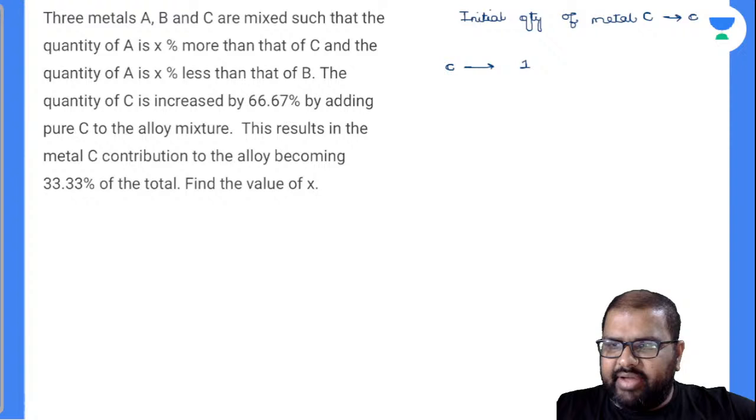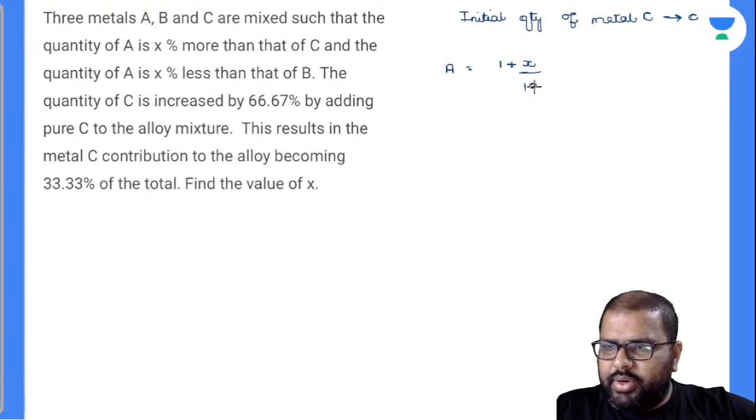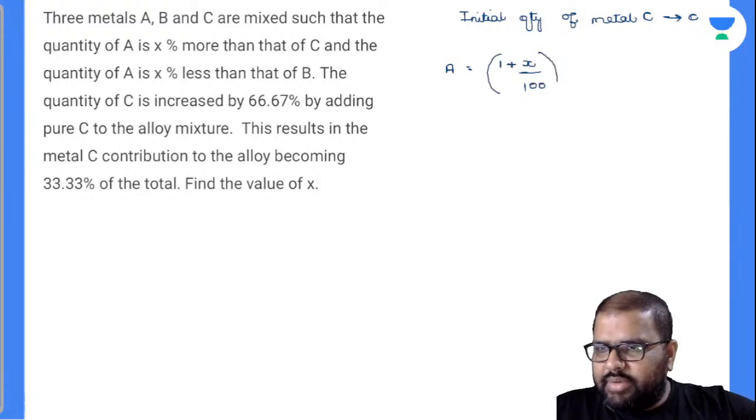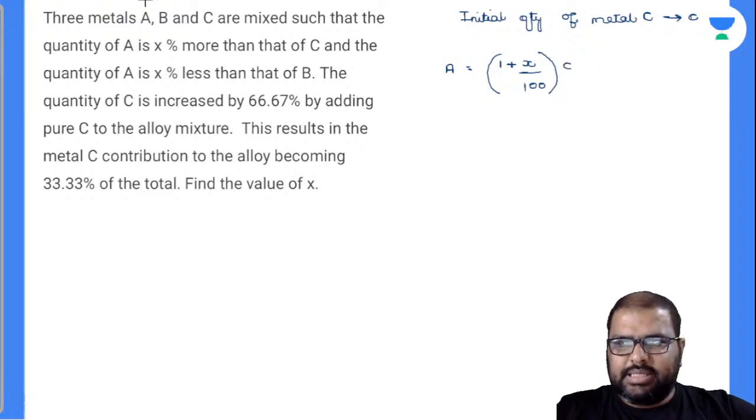So can I write finally like this? A is equal to 1 plus x by 100 of C. I hope you got my point. Initial quantity of C is C, so you have added x percentage of C. Done. Let's come to the next point.